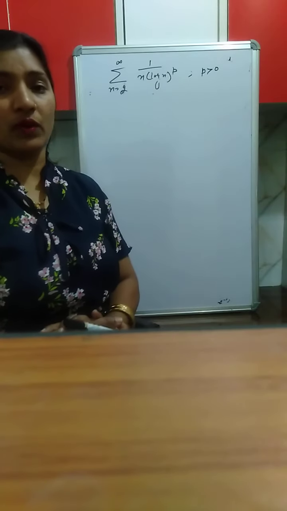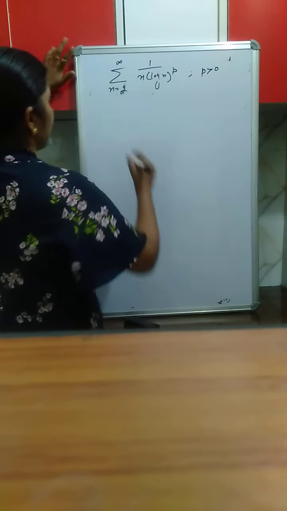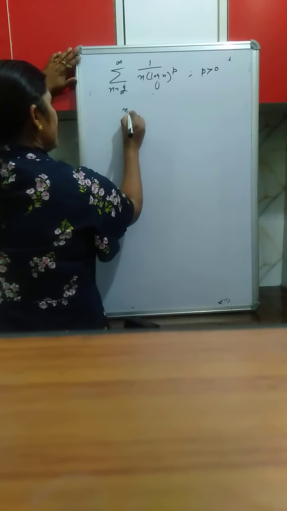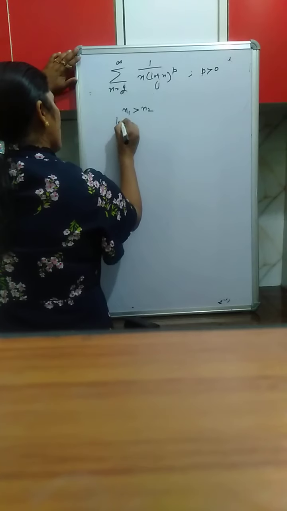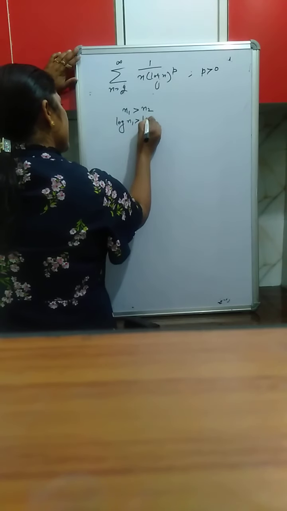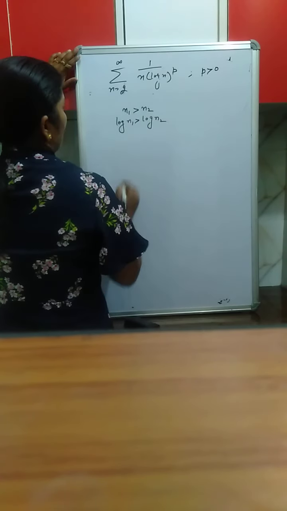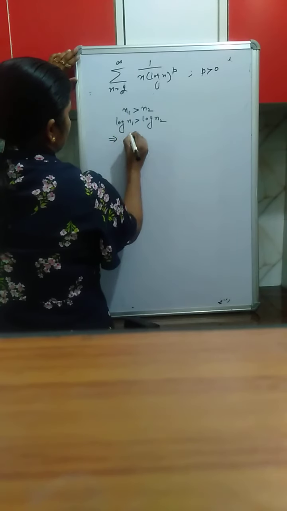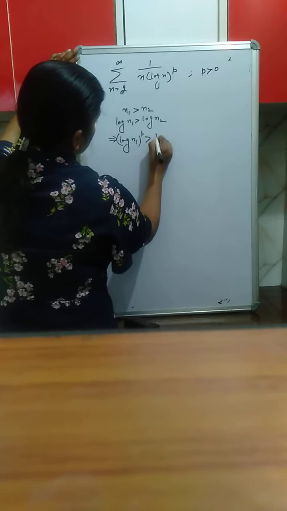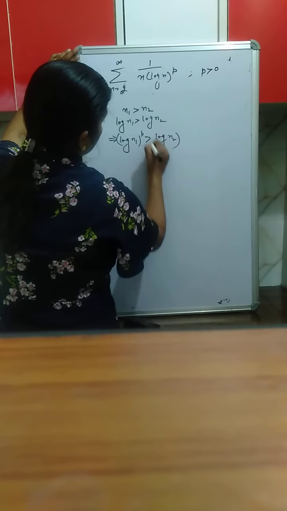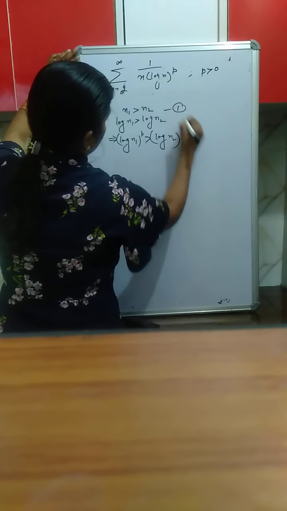Now clearly we know that if n1 is greater than n2, then log of n1 is greater than log of n2. And it implies (log n1) raised to the power p is greater than (log n2) raised to the power p. Suppose this is 1 and this is 2.